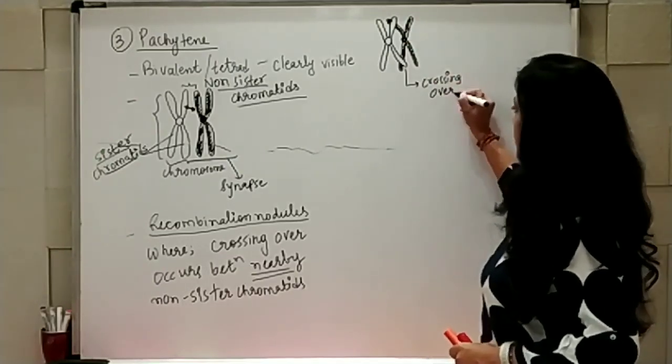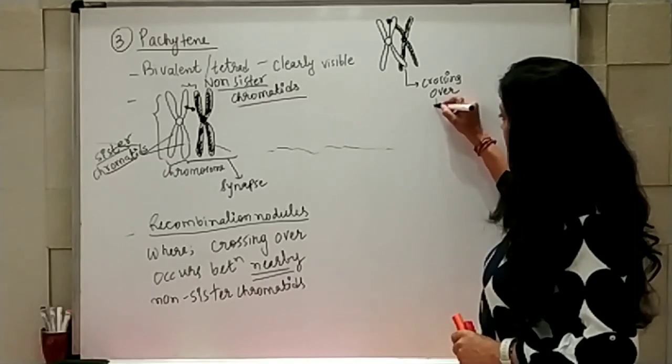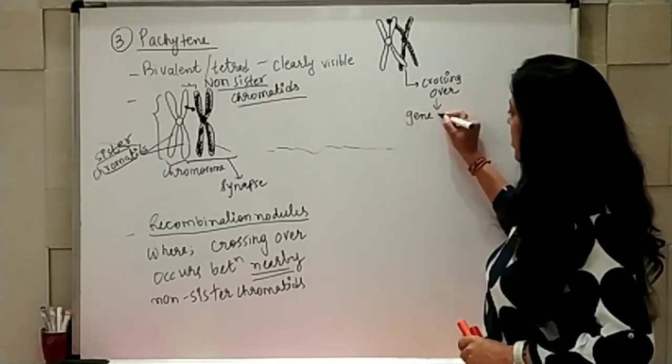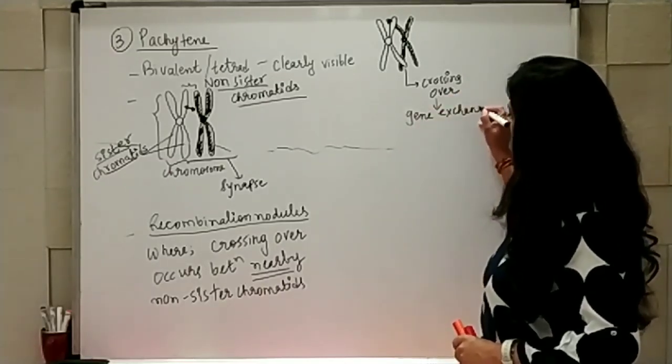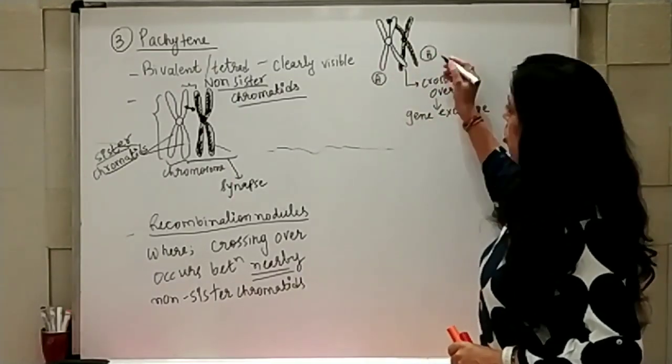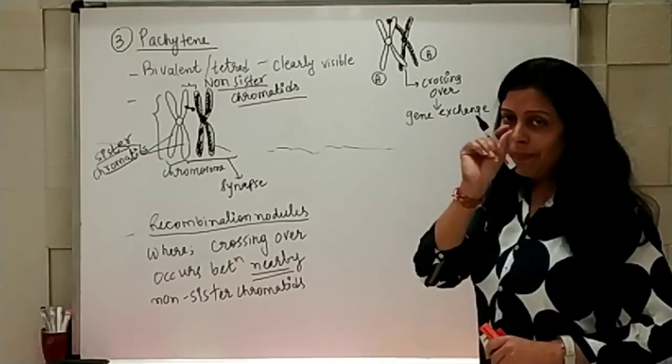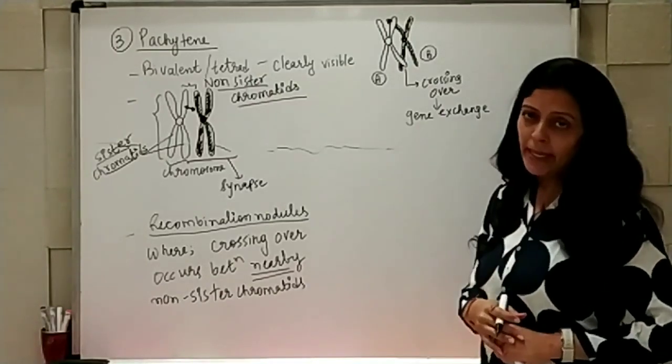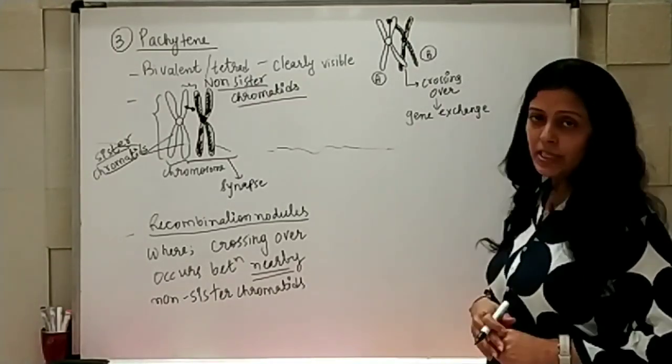And at this place, gene exchange takes place. That means a gene of chromosome A will go into B, and a part of chromosome B will enter into A. That is known as gene exchange.